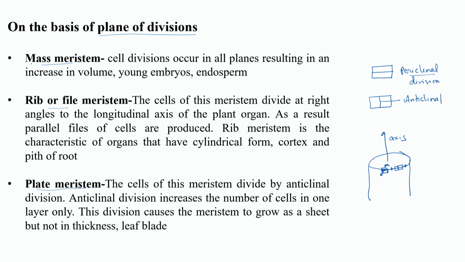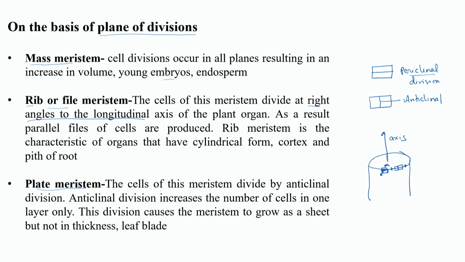You have mass meristem, those meristem which are dividing in all planes, resulting in an increase in volume. When a cell is dividing periclinally as well as anticlinally, then the total volume will increase. It is found in growing embryos because they have to develop organs all around. Then in endosperm also this type of meristem is found, as well as in various other tissues and organs of a fully developed plant. Rib meristem has cells dividing at right angle to the longitudinal axis of the plant.